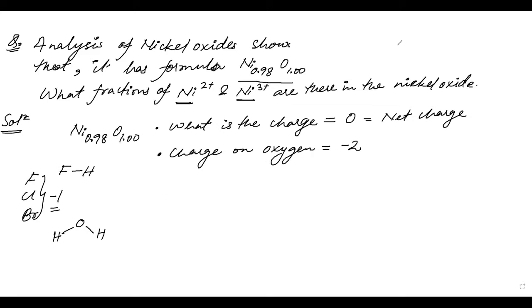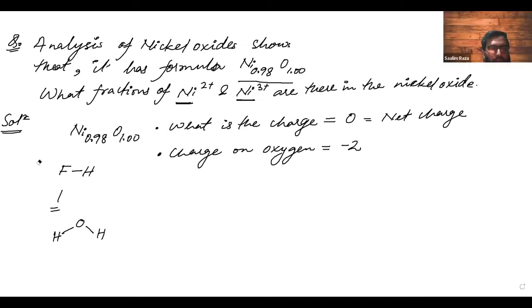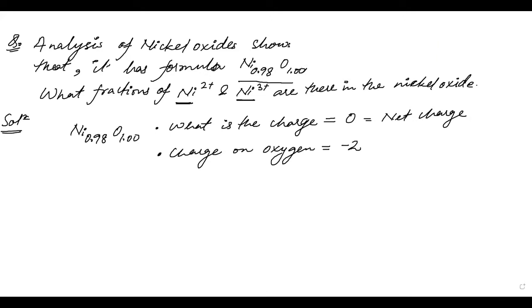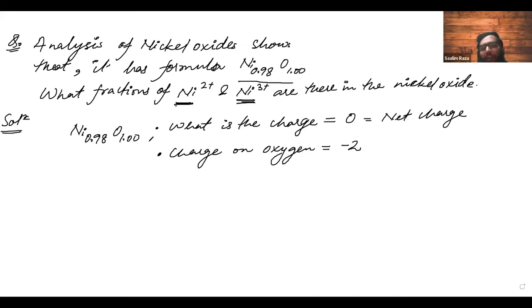Good evening, Fatima. We have just started. This is the question that we have started with. The analysis of nickel oxide shows that nickel oxide exists in this particular formula, Ni 0.98 and oxygen 1.00. What fractions of Ni2 plus and Ni3 plus are there in nickel oxide? So in this nickel, which is 0.98, there are two types of nickel, nickel 2 plus and nickel 3 plus. But oxygen can have only one kind of oxidation state. It does not have variable oxidation state. The oxidation state is always -2.